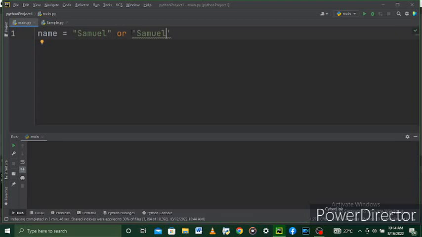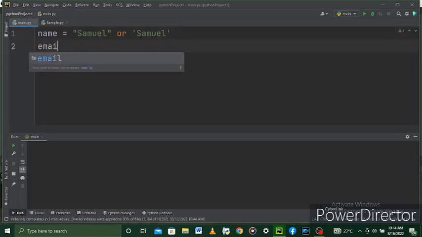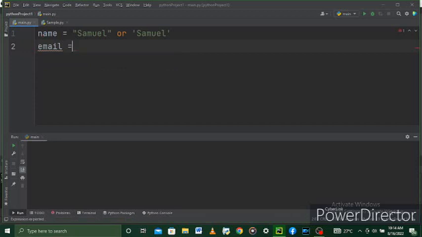so this is the same thing as this. If you want to use the single quote, make sure that you end it also with the single quote. If you want to use the double quote, make sure you end it with the double quote. Okay, but if you want to write an email, for instance, what we usually do is we use the triple quote. The triple quote could be single triple quote, it could be double triple quote. Okay, so it could be this.